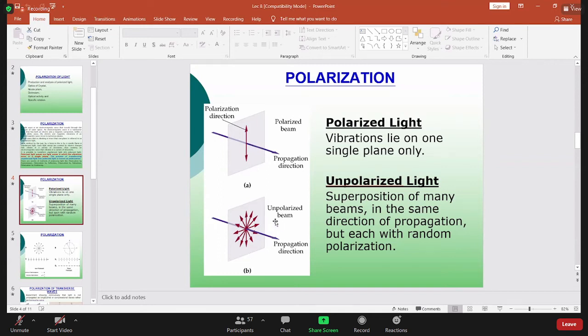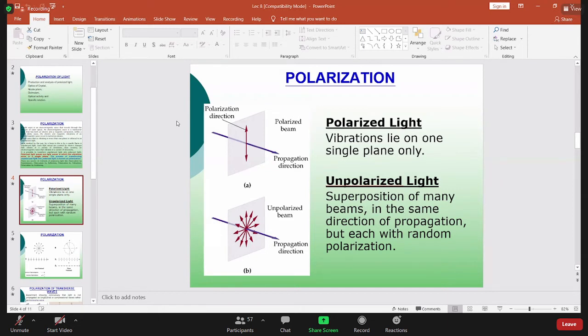Okay, basically this chapter is polarization. So next, what is polarization? Basically, polarization is the transformation of unpolarized light to polarized light. It's a process of transforming unpolarized light into polarized light.